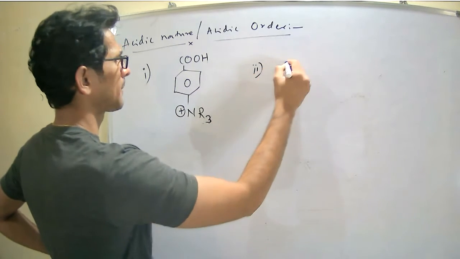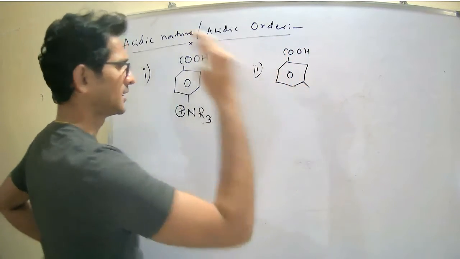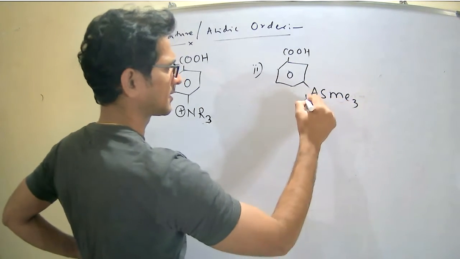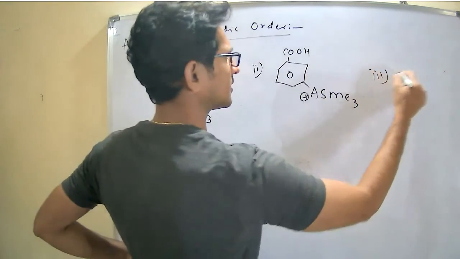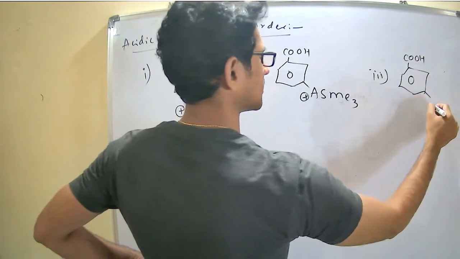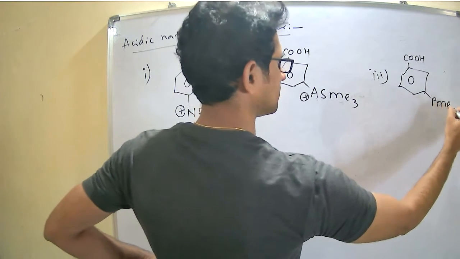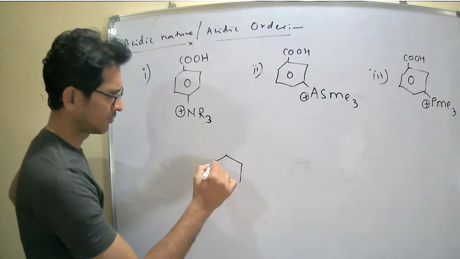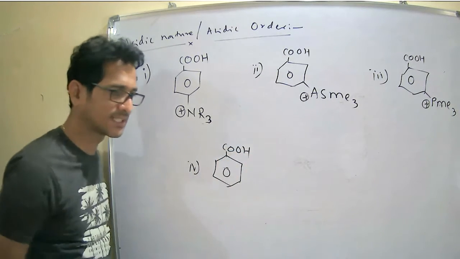Next, the second one: COOH with arsenic, AsMe3 plus. And the third one: COOH with PMe3 plus. And the fourth one is benzoic acid.